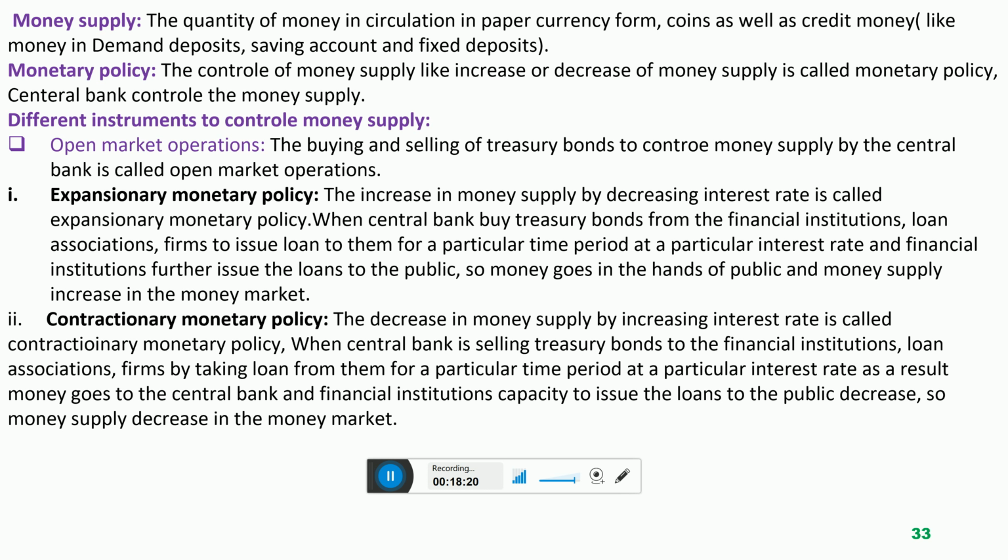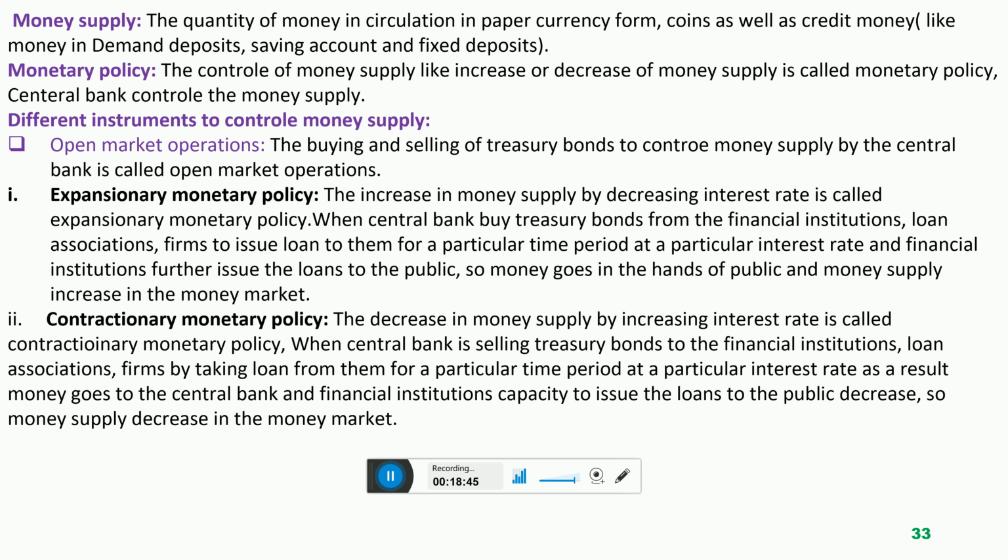So how can the central bank increase money supply? The central bank can increase money supply by decreasing interest rate. One thing, dear student, you must keep in mind: money supply will increase. The people will withdraw cash from the bank. The people will take loans when the central bank reduces interest rate.